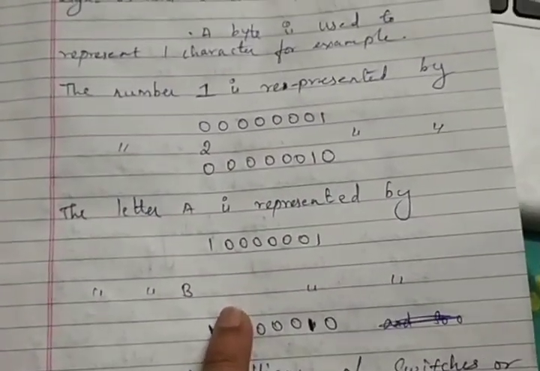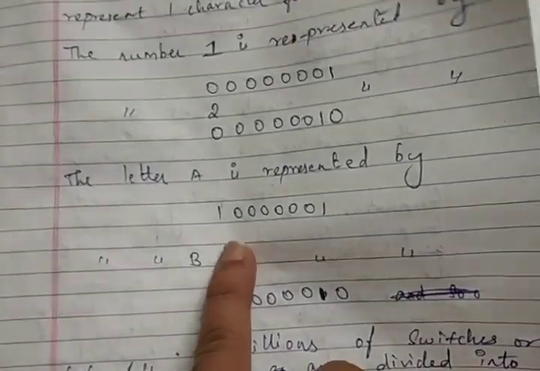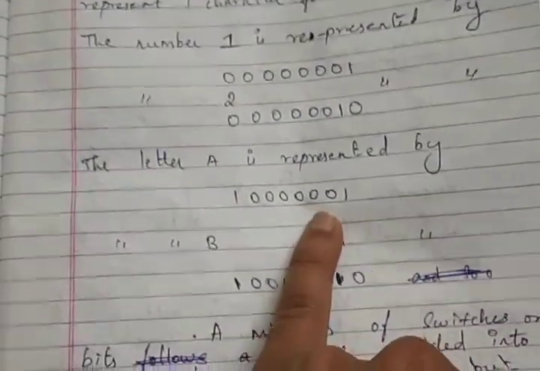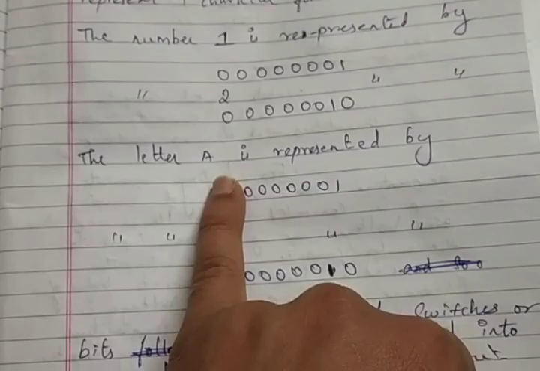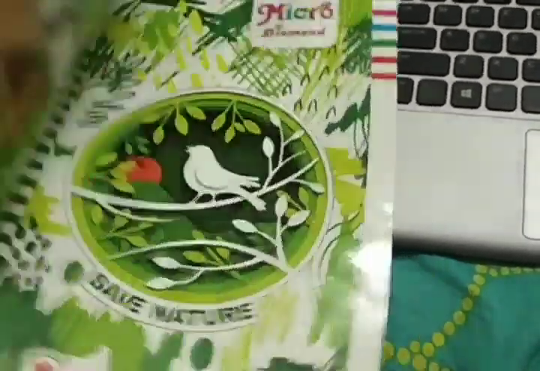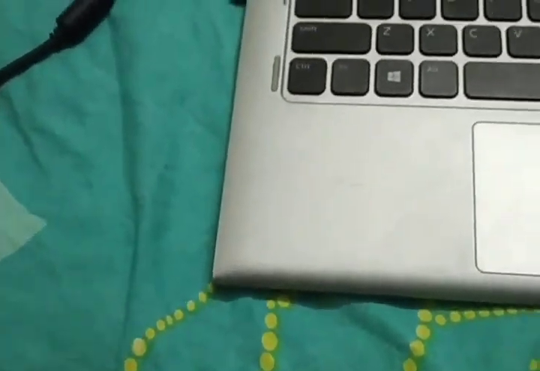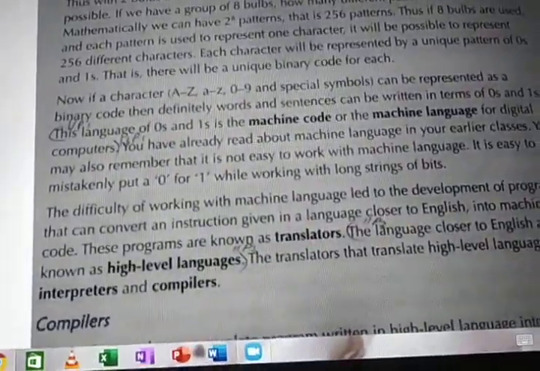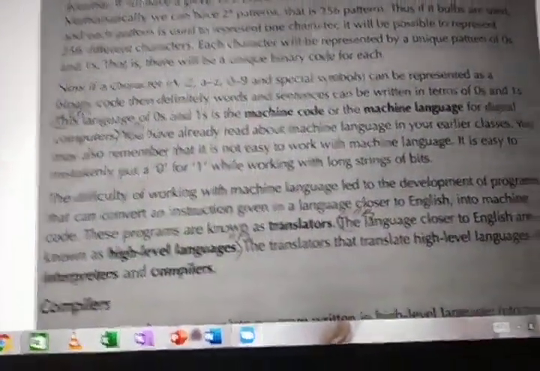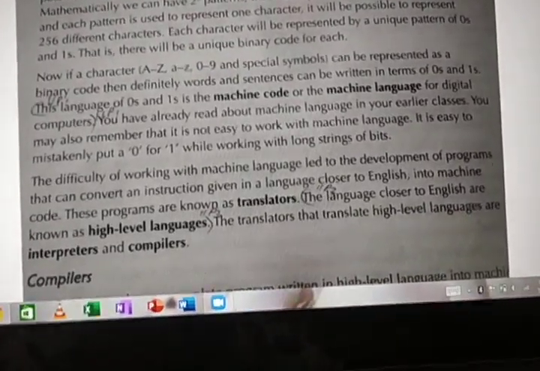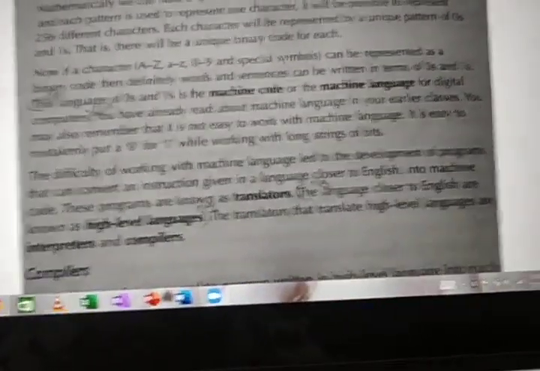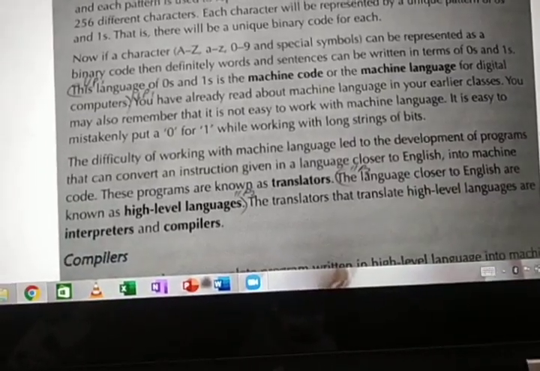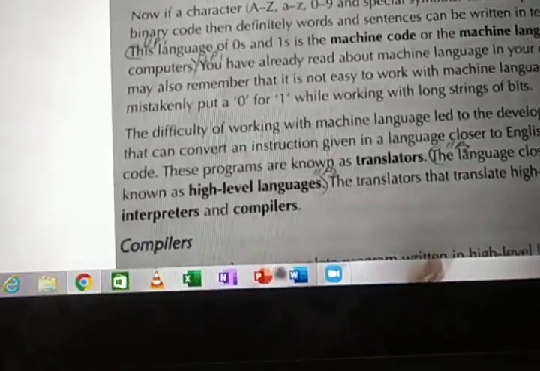This is for numbers. For letters, 10000001 means it represents A. Like that we have a set of bits for each and every letter. So by using many switches or many bits, what can you do? You can represent words, paragraphs and everything, whatever you want. Fine? Okay, that's it. Next.